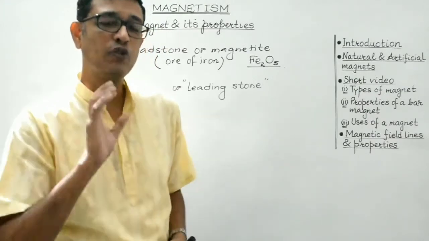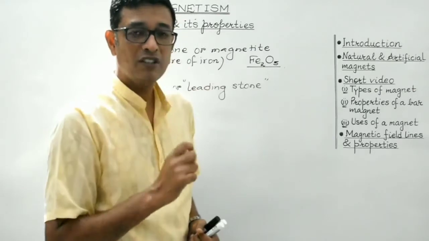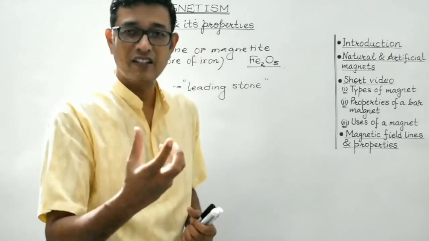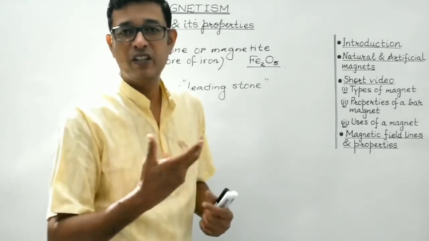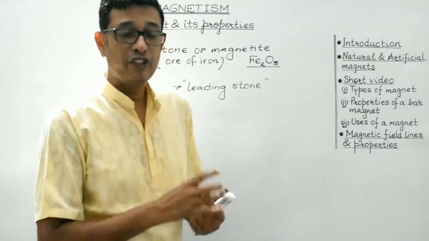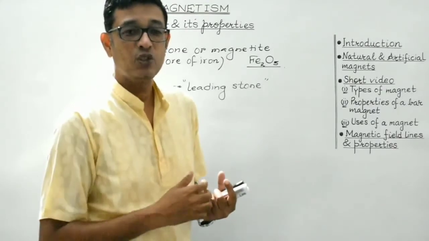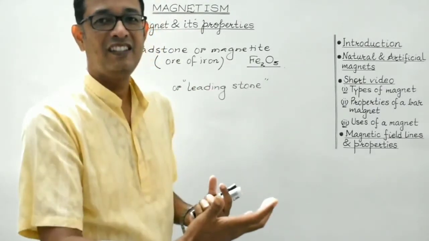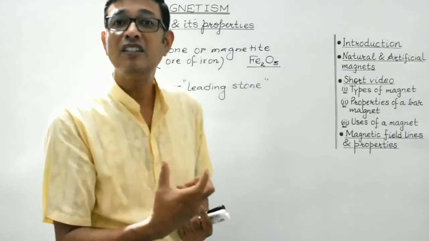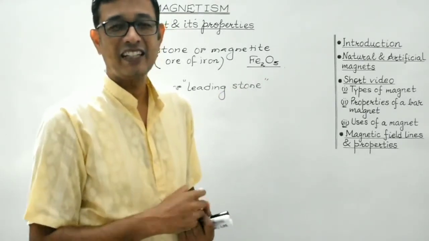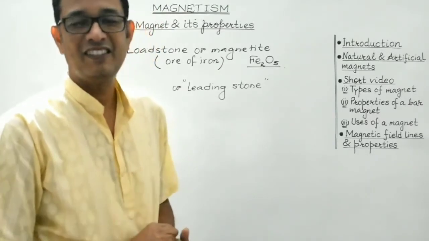So basically what we do is, we take an iron bar or iron rod, or basically a soft iron of a particular shape, whichever shape we desire, and then we rub it with a natural magnet in a particular way so as to magnetize it. After magnetization, that iron bar becomes a magnet, and that is when we call it an artificial magnet.